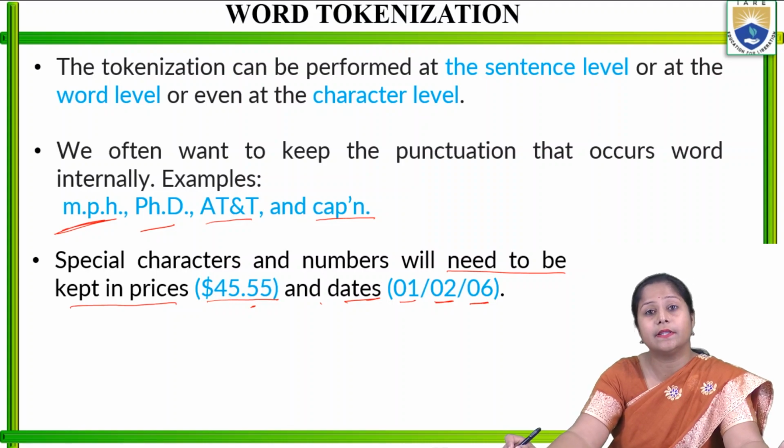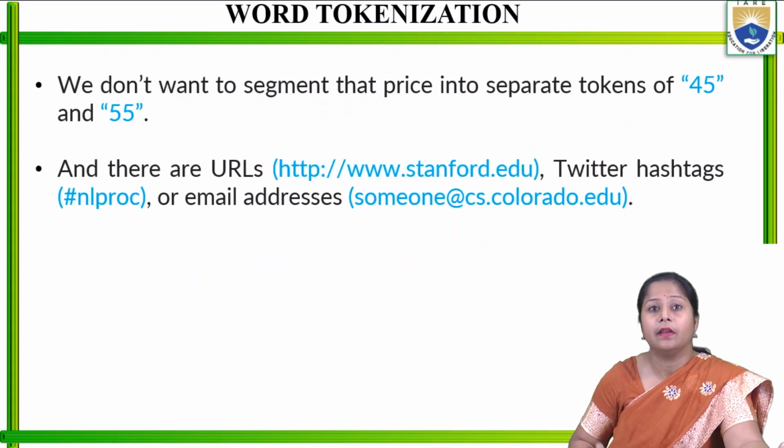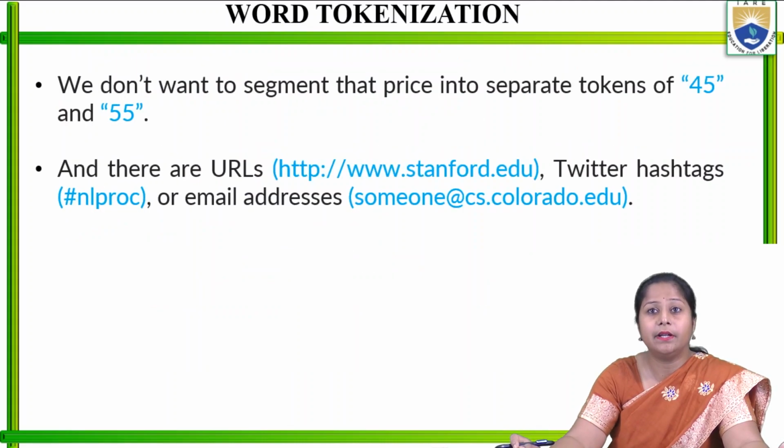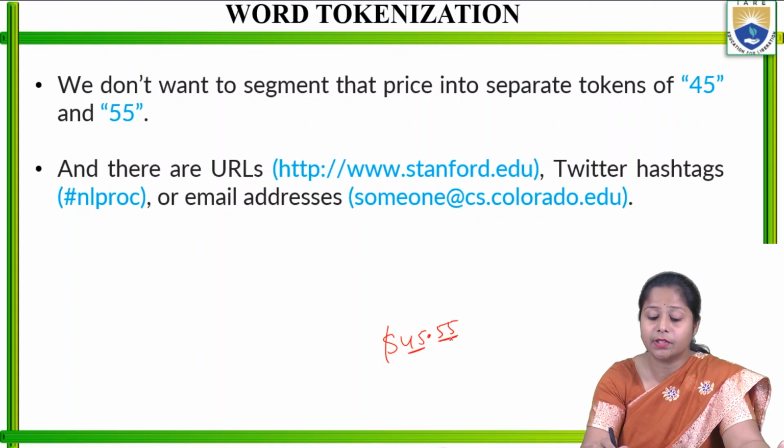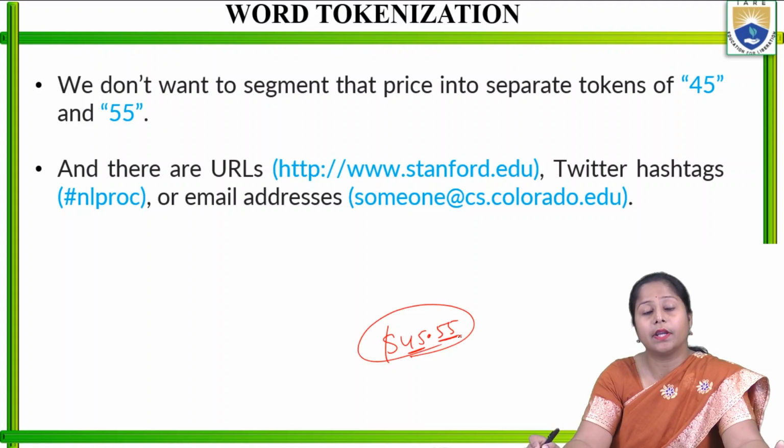So here we need to extract the special characters and punctuation also, in the form of a word as a token. We don't want to segment that price into separate tokens of 45 and 55. As we have seen, $45 and $45.55 have been written. So we don't need this as a separate token, and we don't need this as a separate token. We need this whole as one token itself.